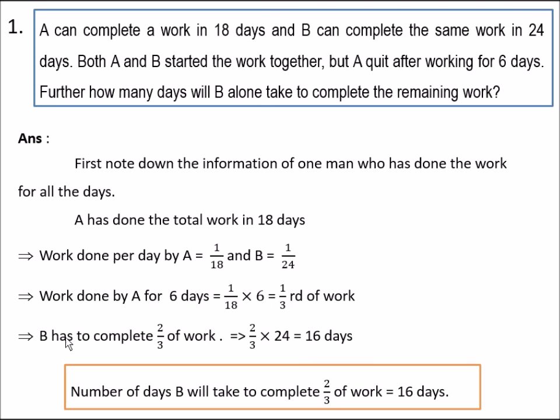Now B has to complete the remaining 2/3 of work, and per day B can do 1/24th of the work. So 2/3 of the work is completed in 16 days. So the number of days B will take to complete 2/3rd of the work is 16 days. That is, the remaining work is completed by B in 16 days.